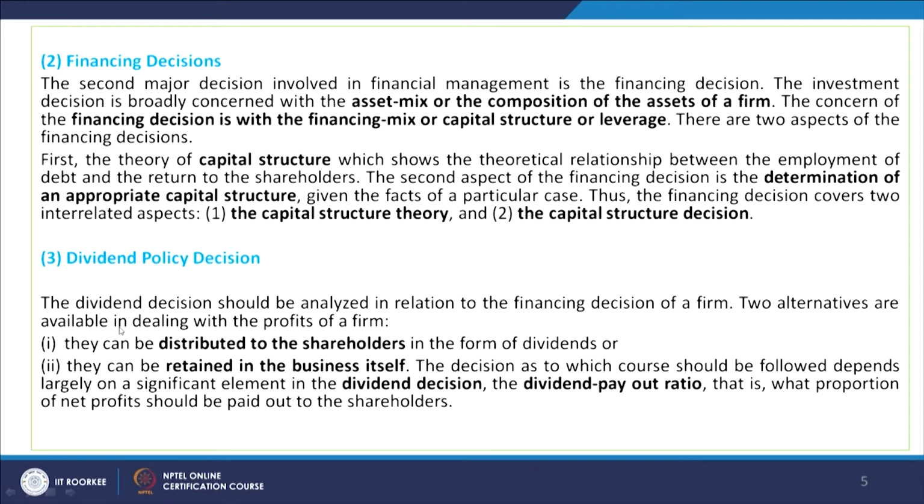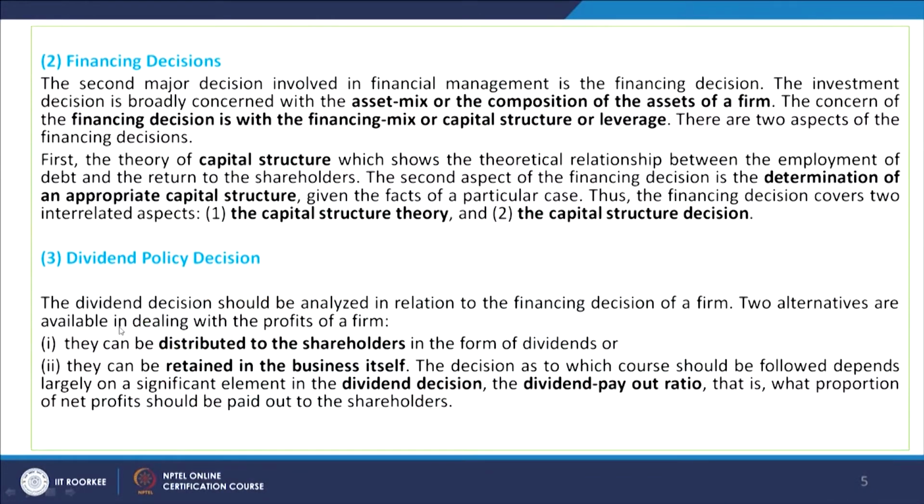They can be distributed to the shareholders in the form of dividends, as I told you in the previous class. Second, they can be retained in the business itself. The decision as to which course should be followed depends largely on the significant element in the dividend decision: the dividend payout ratio, that is, what proportion of the net profit should be paid out to the shareholders. And this dividend policy decision is always taken in the light of the investment requirements of the firm.